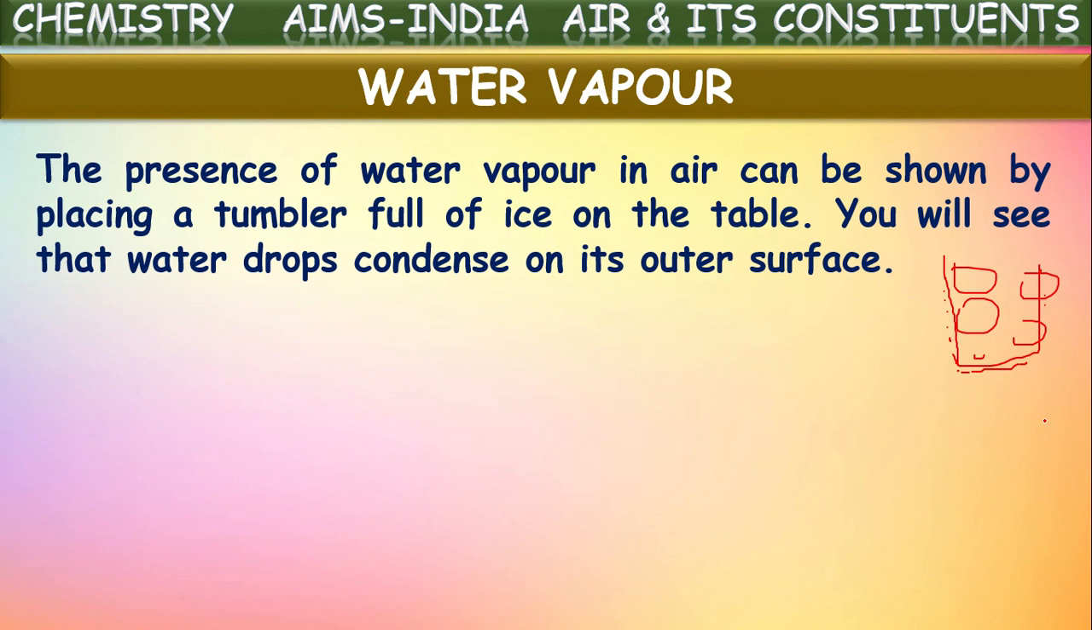So from where are these water droplets coming? Is water leaking from the glass from inside to outside? No, these droplets of water are because of the water vapor present in the atmospheric air. When this water vapor touches the cooler parts of the glass, it condenses to form liquid water. So this liquid water appears like droplets on the glass. This proves that there is water vapor in the atmosphere.